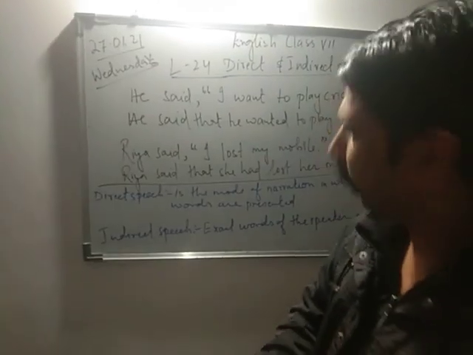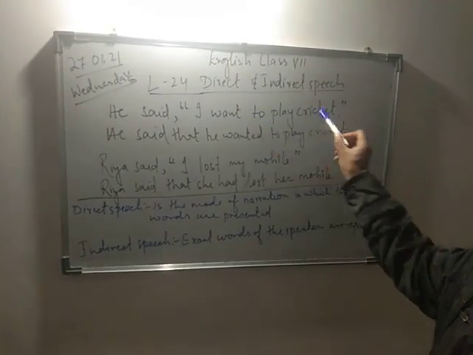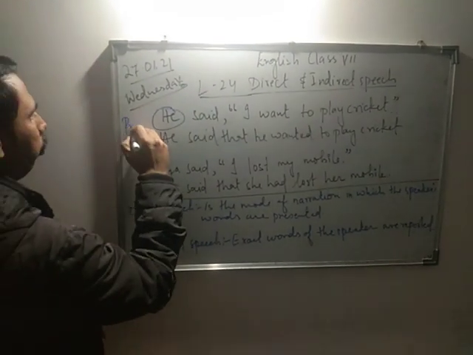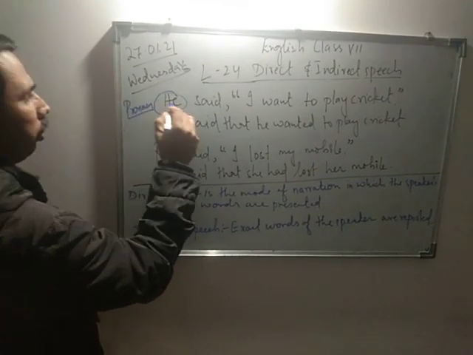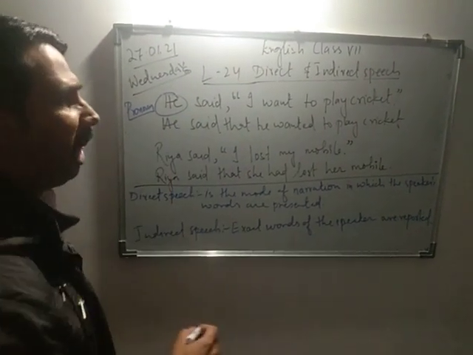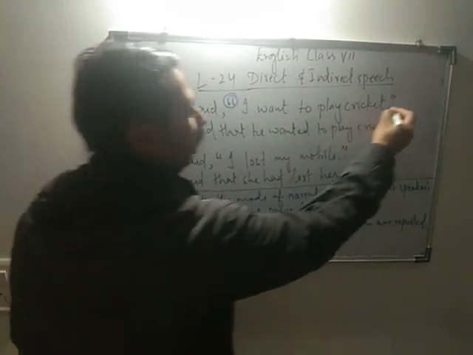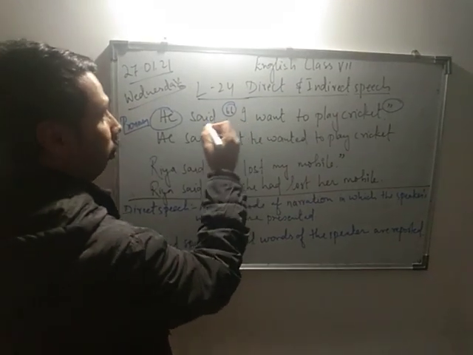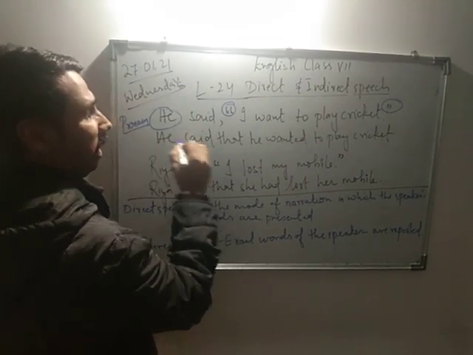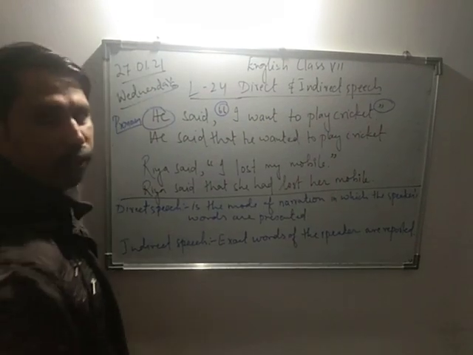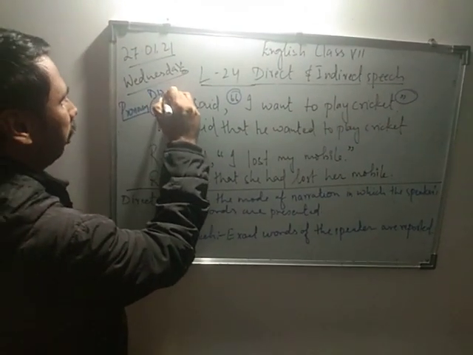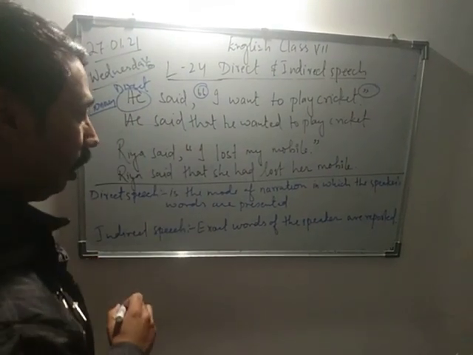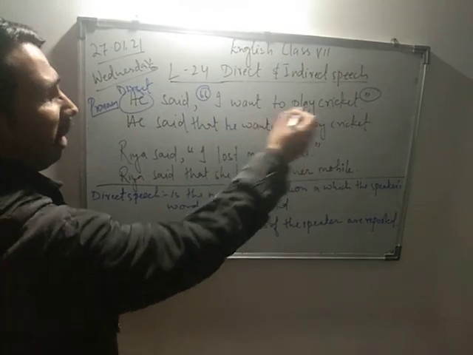So we have an example over here. He said, "I want to play cricket." Here, he is the pronoun and he is the speaker. The speaker's words are quoted within the inverted commas. You can see the inverted commas, correct? When he said, the speaker is saying, "I want to play cricket." This is called direct speech, where the speaker's words are presented within the inverted commas.